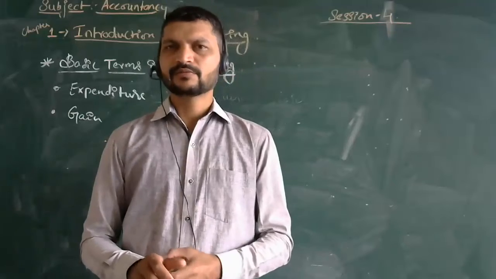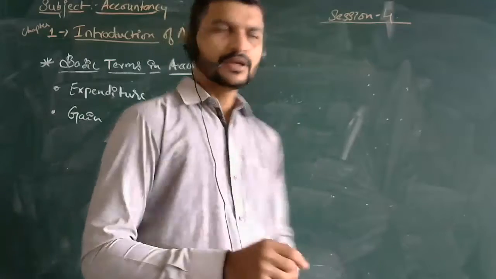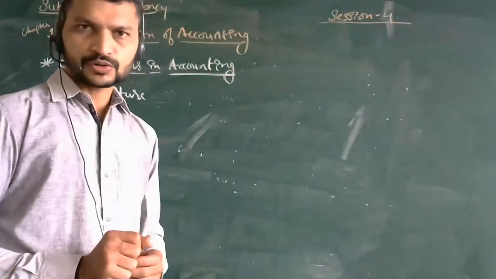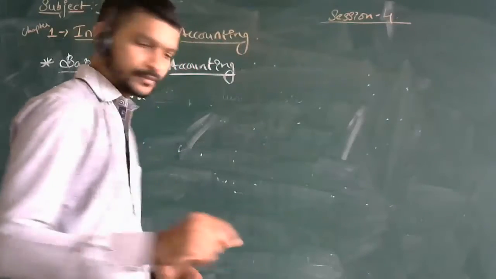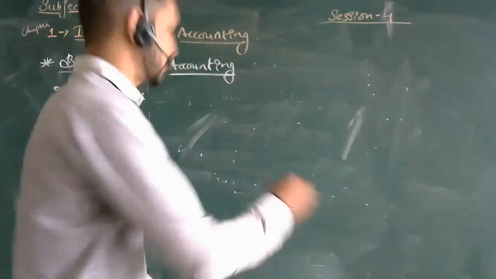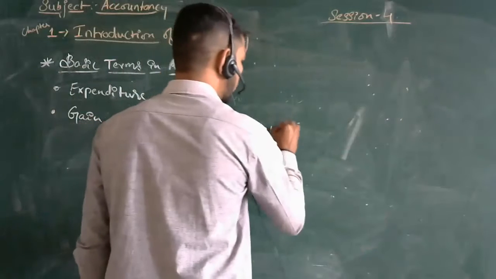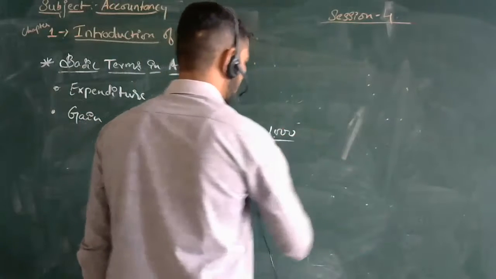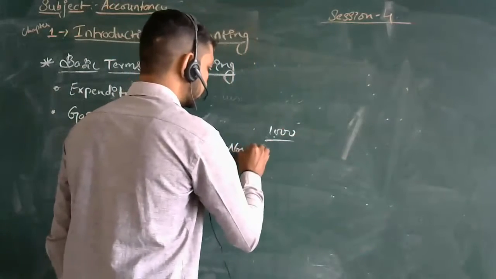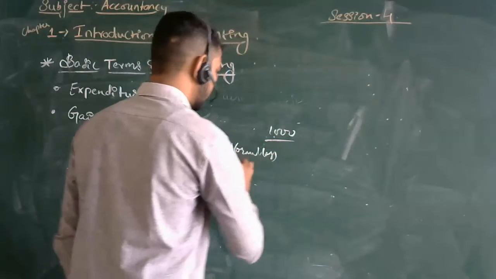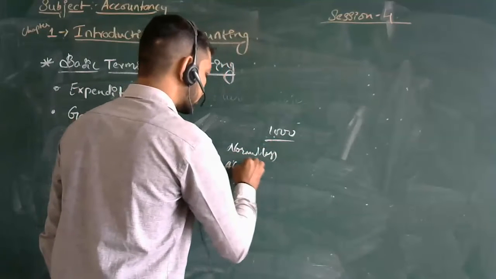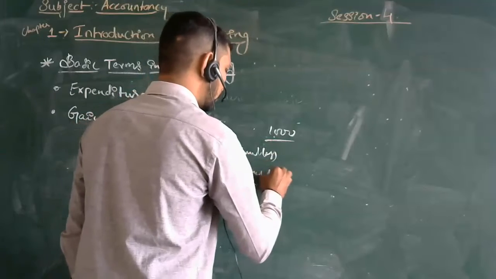Some of the time we will be reducing the expenses, normal and abnormal loss. The wording is a bit higher thinking. I will tell you, 1,000 goods are sent. In that, normal loss will be there, then abnormal loss.